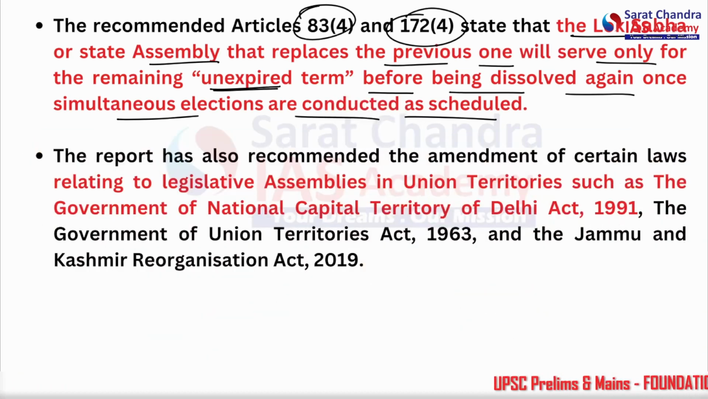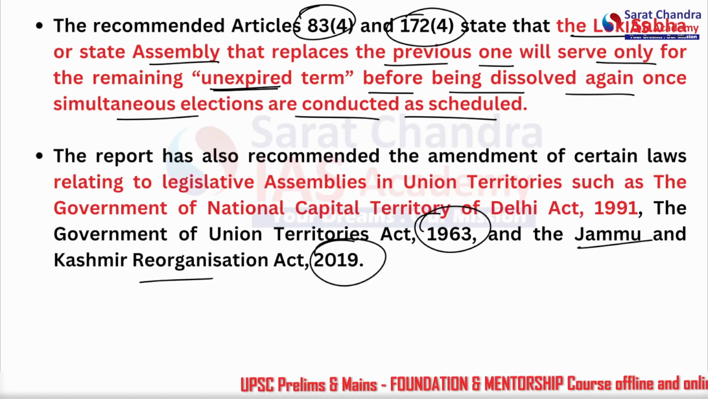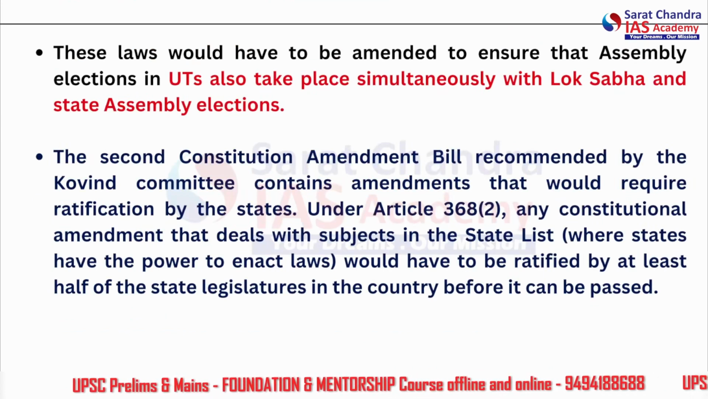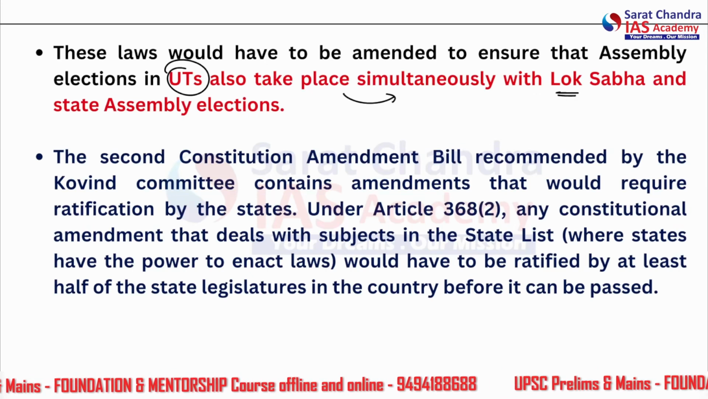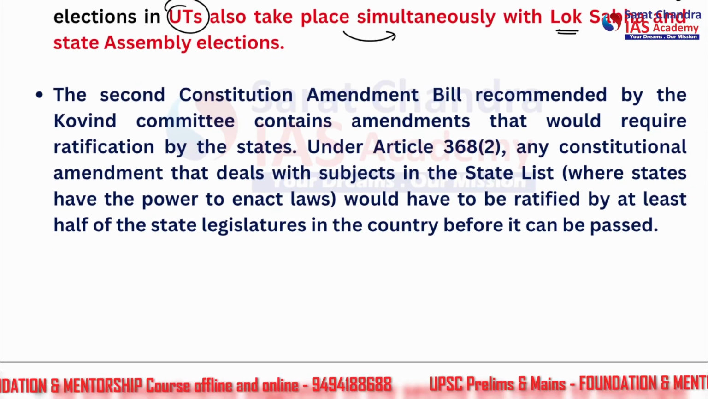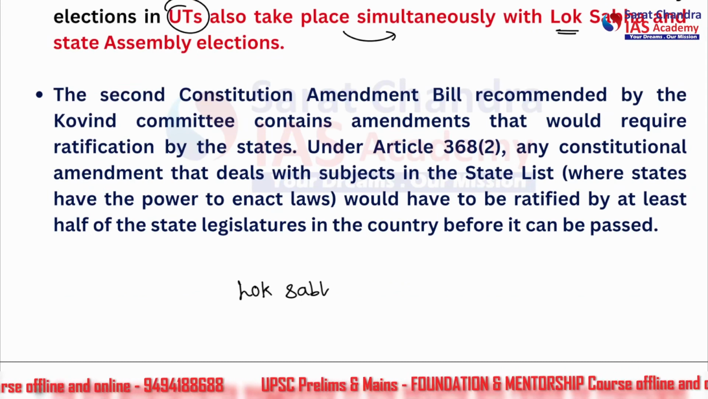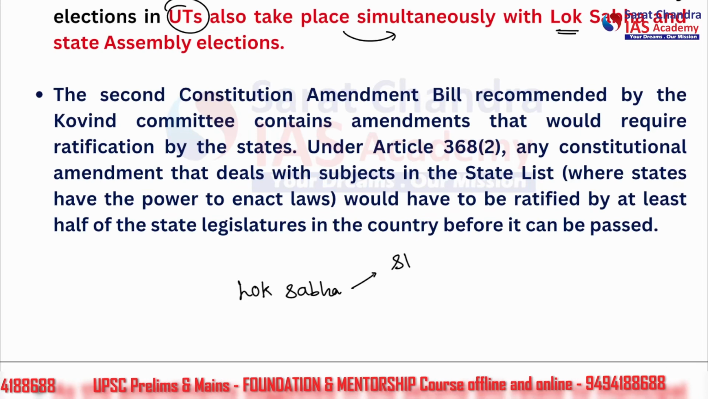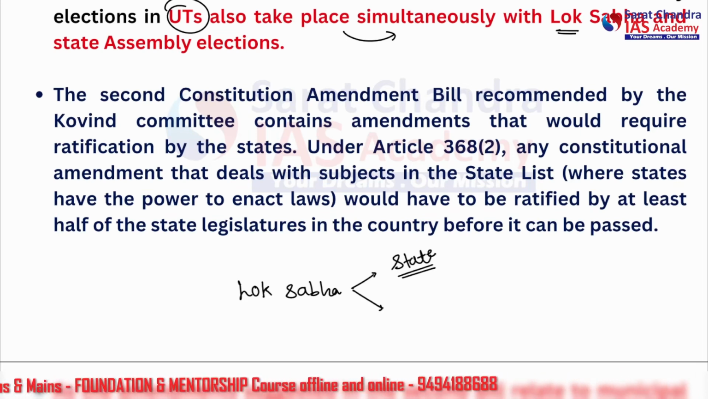Then the Government of Union Territories Act 1963 and the Jammu and Kashmir Reorganisation Act 2019. These laws would have to be amended to ensure that assembly elections in UTs also take place simultaneously with the Lok Sabha. So the Lok Sabha, or the House of the People, will be the reference here, and according to that, state assemblies will be dissolved and made, as well as the UTs.